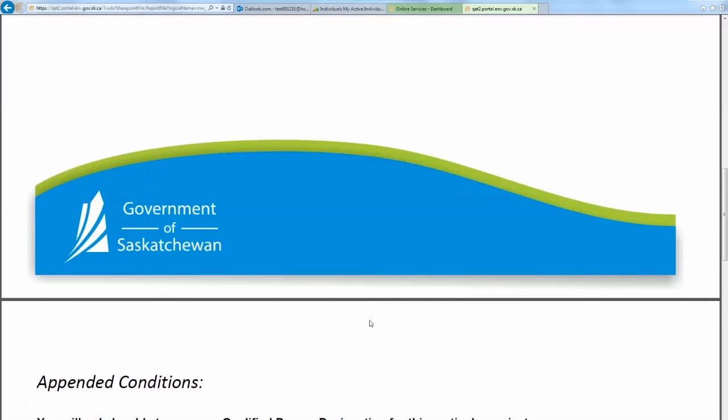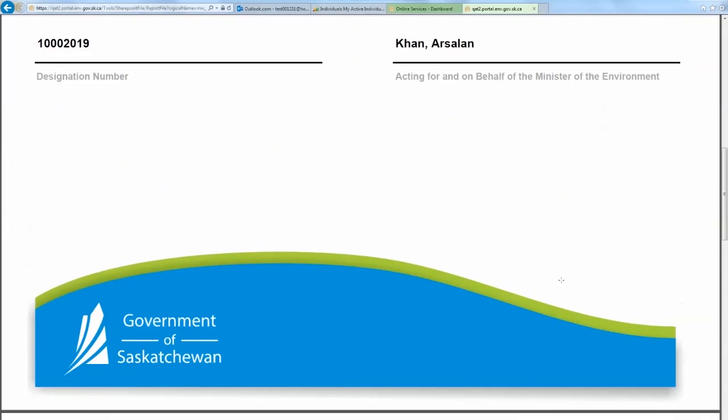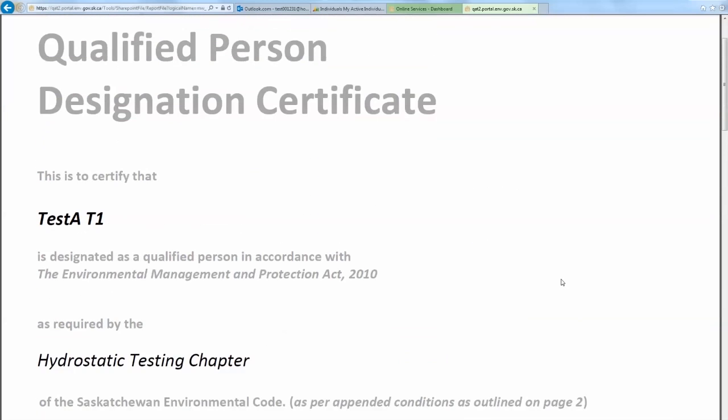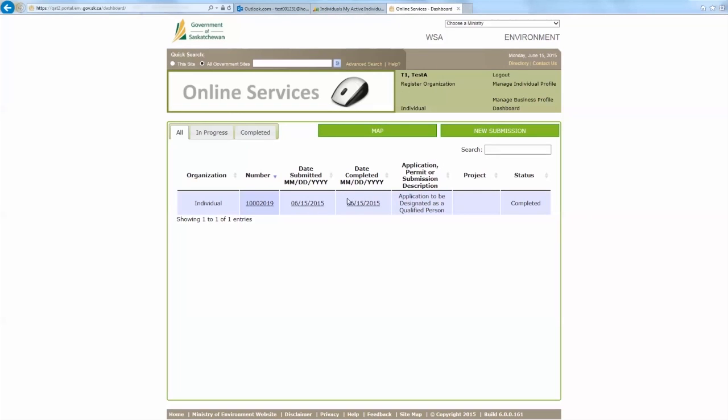If we scroll down to the second page, we'll notice that there are appended conditions, and since we had accepted this condition, it will be listed on the certificate. If at any point in this application process we had chose not to accept the terms and conditions imposed, it would simply play out like the rejected status. Our application would be rejected and there would be no date completed for us to click on for our certificate.